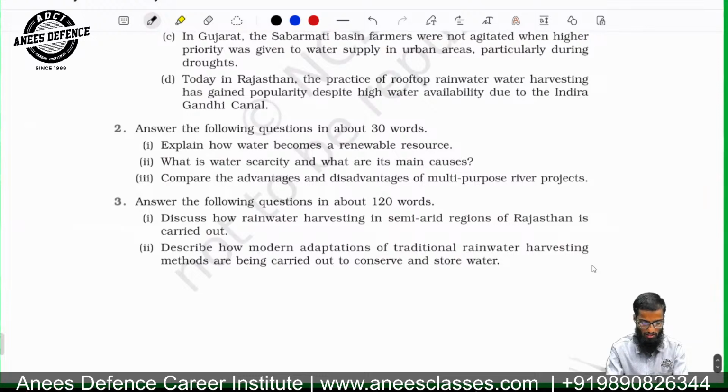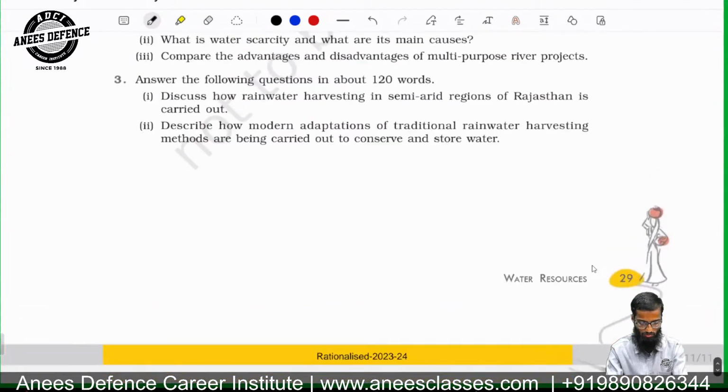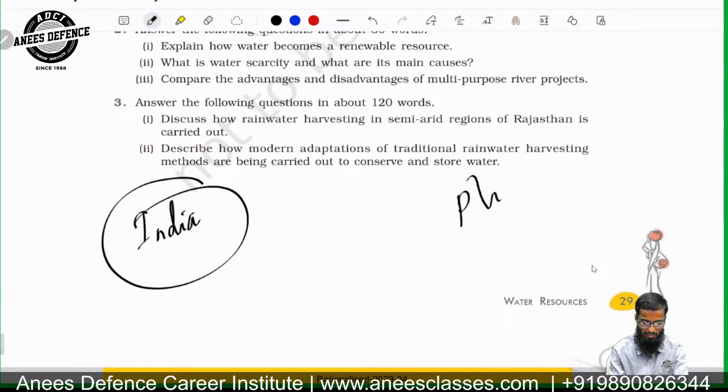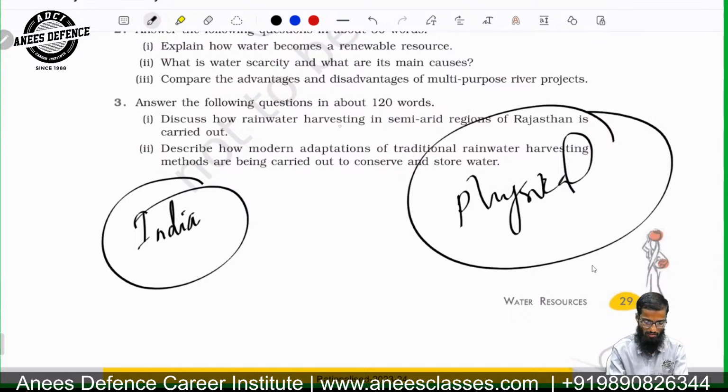So this was it for today from the NCERT books. Tomorrow we'll be talking about the 11th NCERT, and there are two parts. One is Indian geography, and another is physical geography. We'll be covering the physical geography.